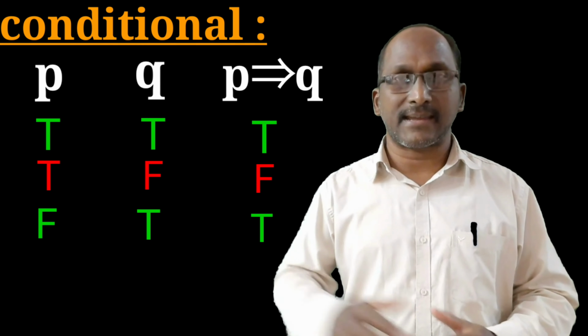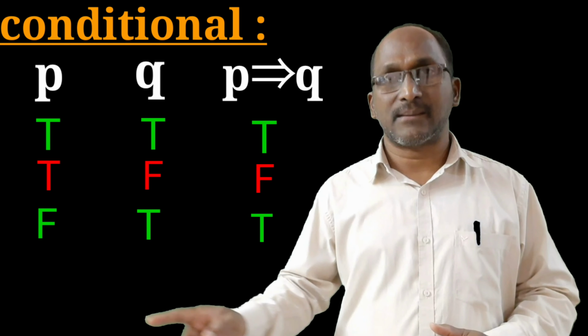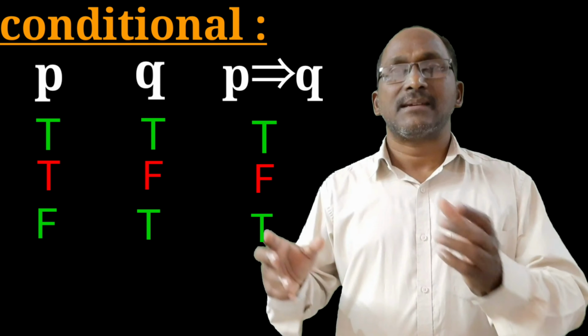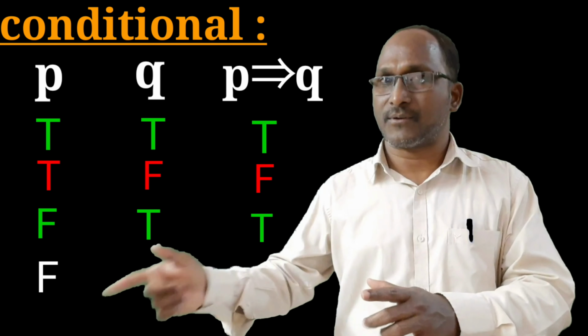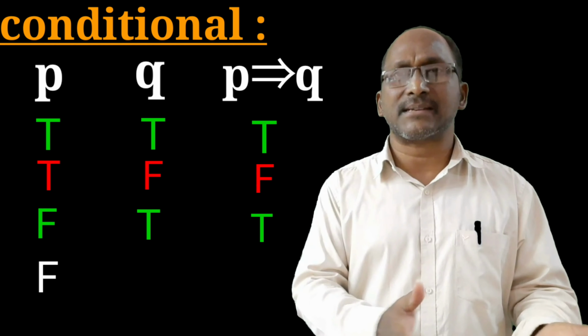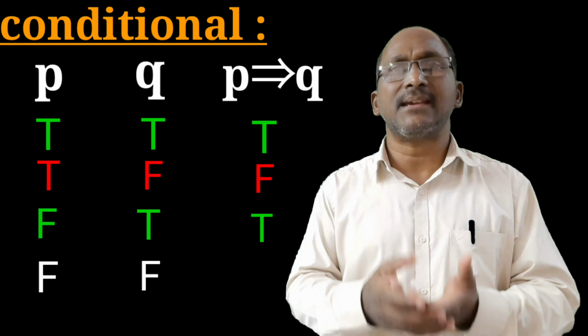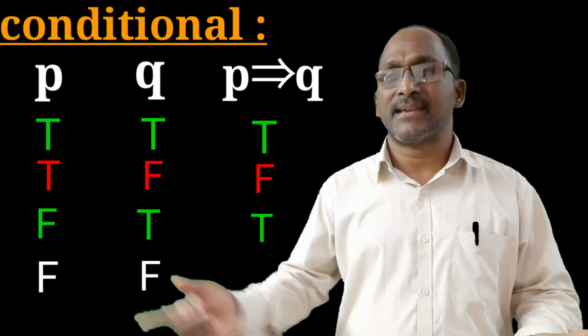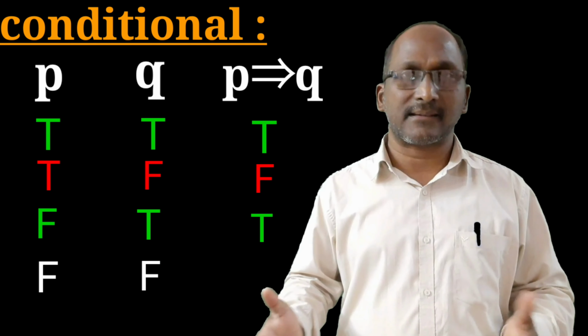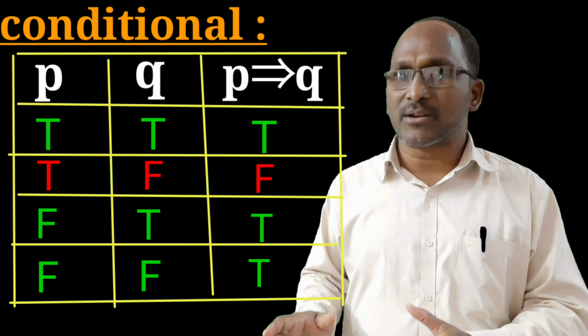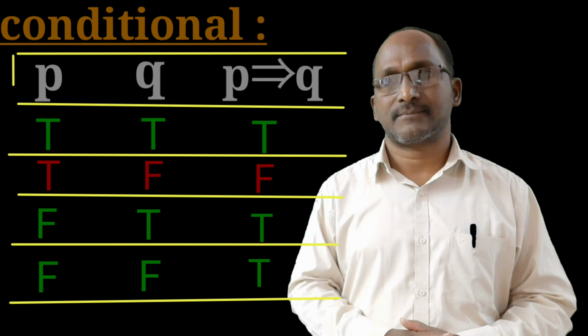Let us take the fourth case. False implies false. According to his statement, he has not got first class, false. He has not given a party, false. So what he has done is absolutely true. That's why false implies false is also a true statement. So this is the truth table of the conditional.